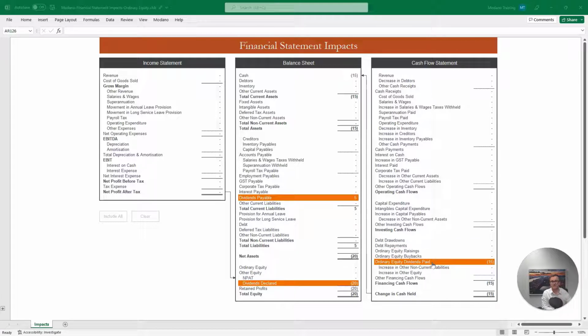Whereas, when we look at the return on capital, as the financial statements are from the perspective of shareholders, dividends are not an expense to the business and are not reported as an expense, which would decrease profit. Instead, these are reported as a financing cash flow, which decreases cash and net assets, and our dividends declared also reduce our retained profits and total equity on the balance sheet.